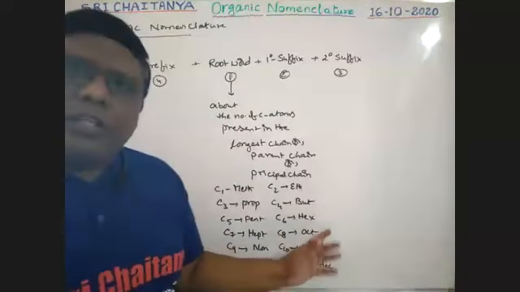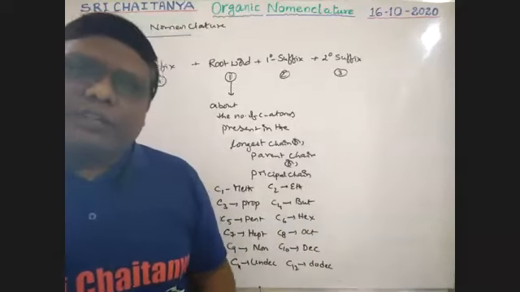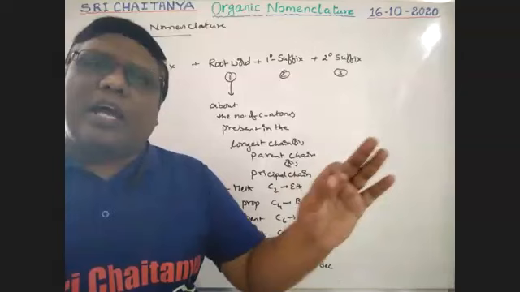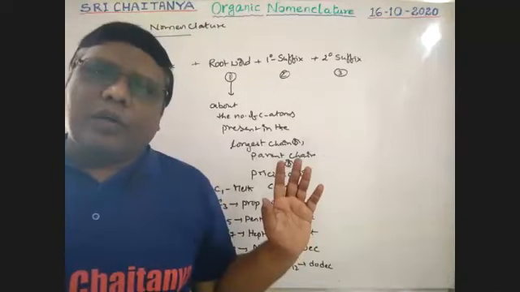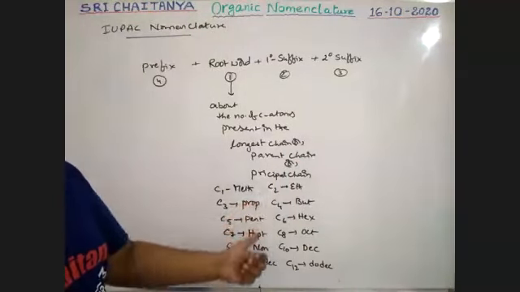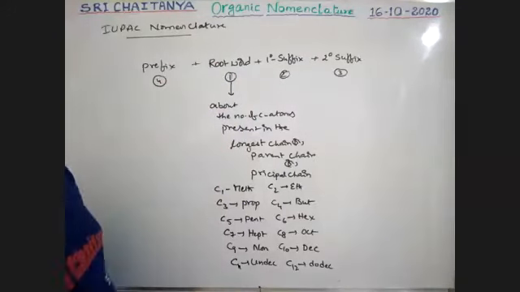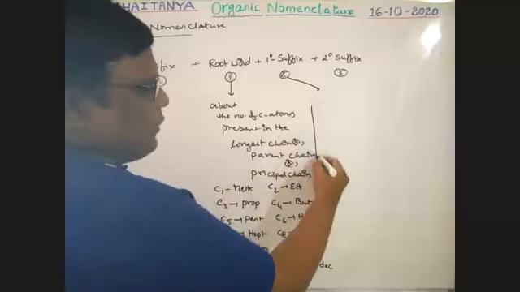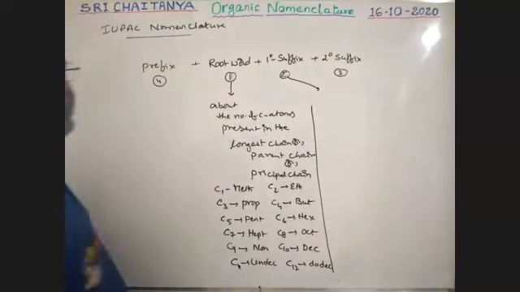So depending on the number of carbons in the longest chain. First of all, you should find out the longest chain in the given compound. That longest chain's corresponding root word is used. So this is about the root word. Next, the primary suffix ending. What does this primary suffix explain?